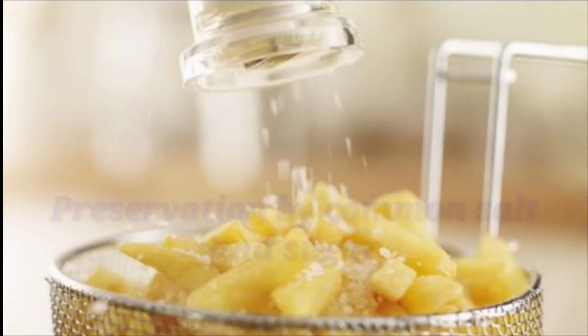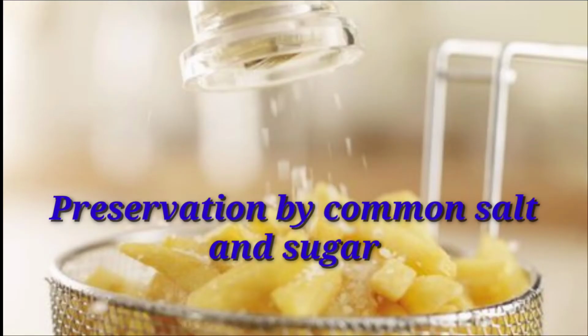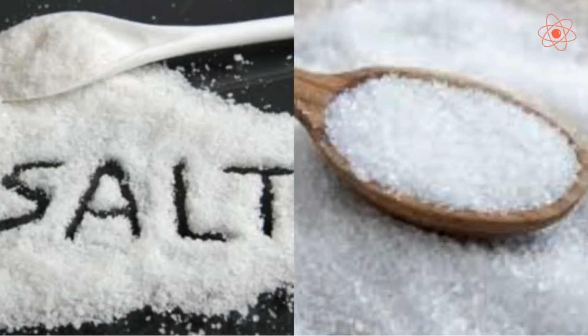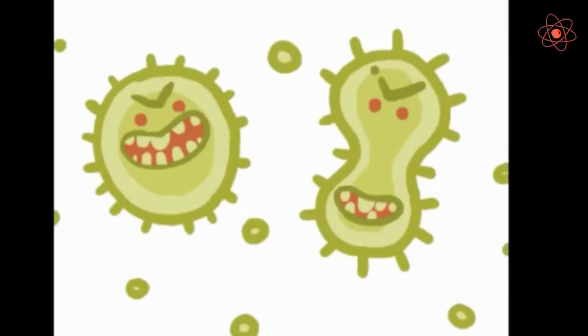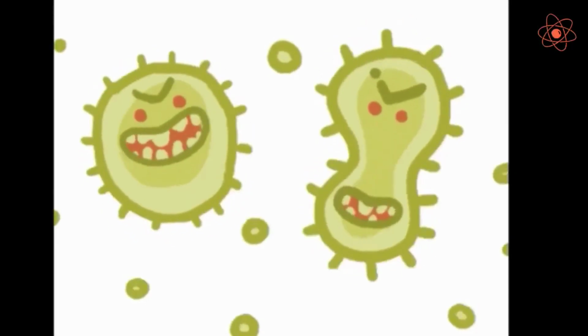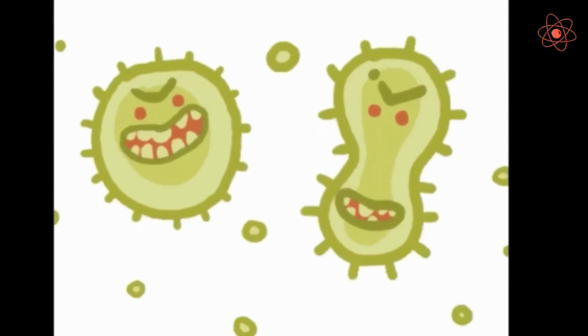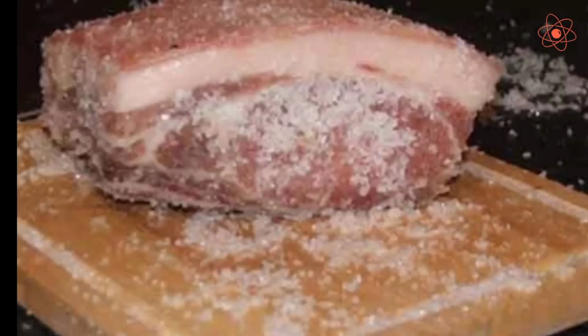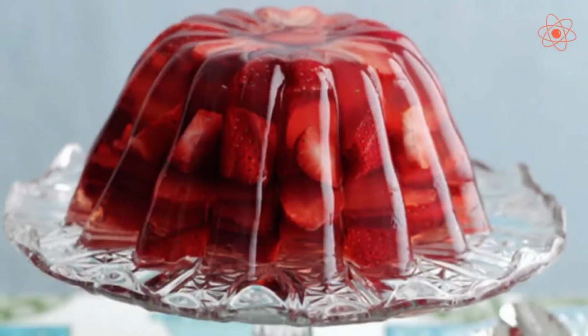Second method, preservation by common salt and sugar. Salt and sugar cut down water available to microbes, thereby preventing their growth. Common salt is used to preserve pickles, fish, meat, etc. Sugar is used to preserve jams, jellies, etc.